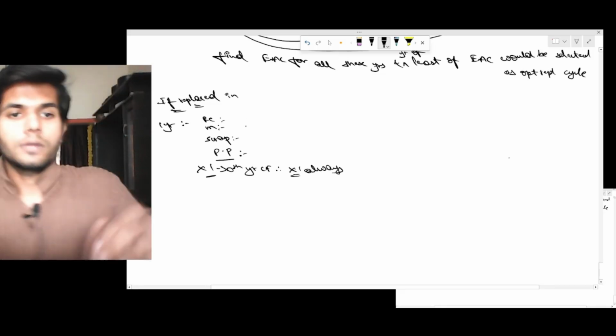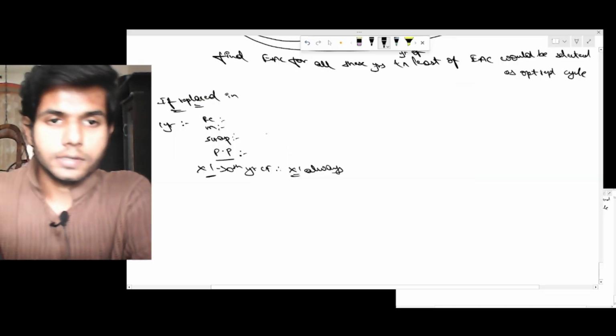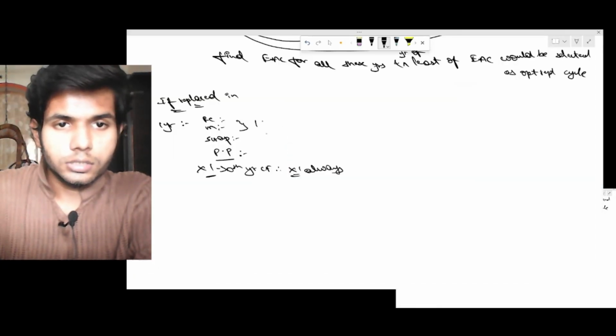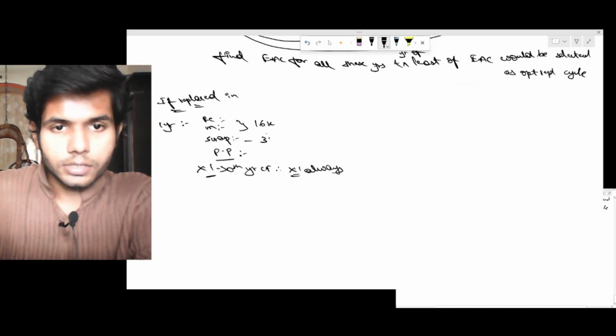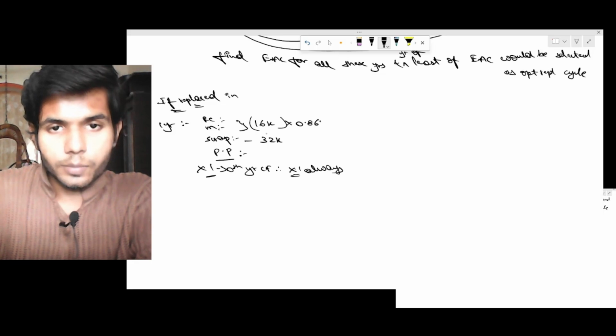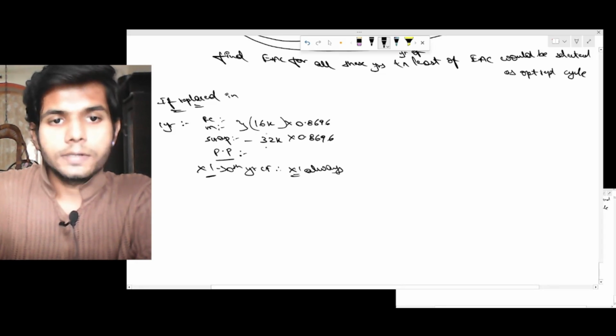First year it is 16,000, scrap is 32,000 into year 1 cash flow, 0.8, year 1 PV 0.8696, and purchase price of this machine is minus 60,000 into 1.